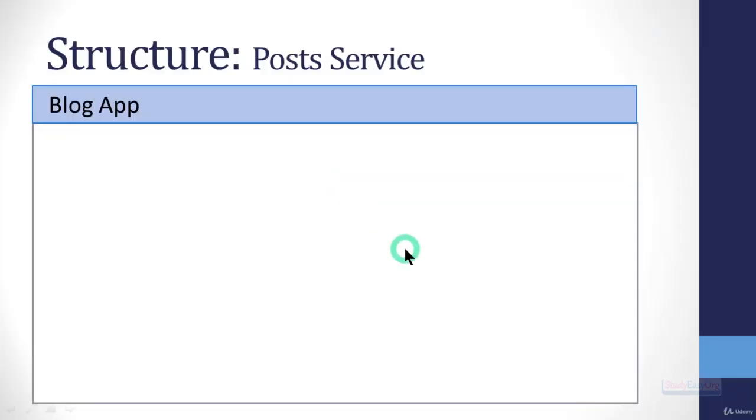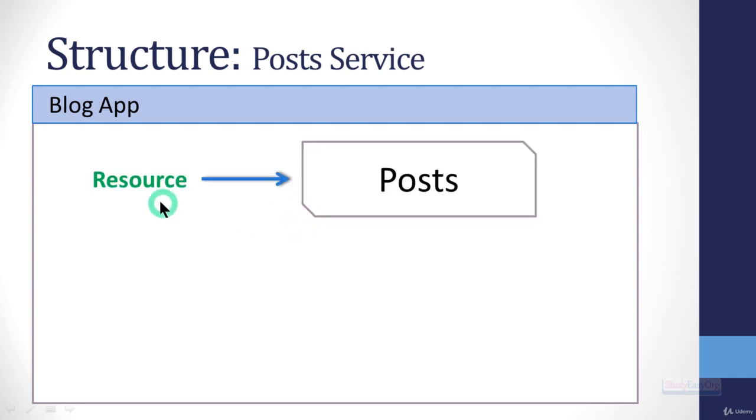Now let us again move into our presentation. On our presentation, what is a resource? We can easily make out that a resource is a post. Whenever we perform some operation, it would be performed on the resource.